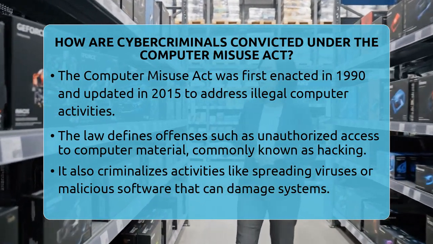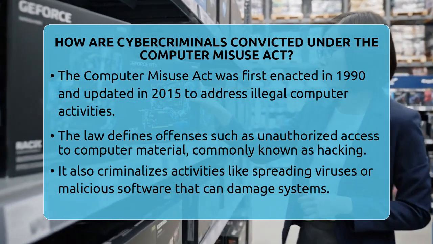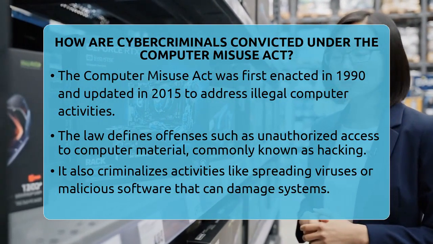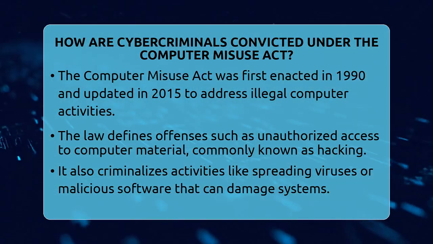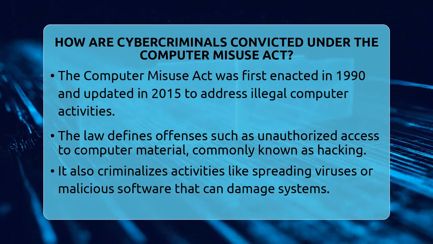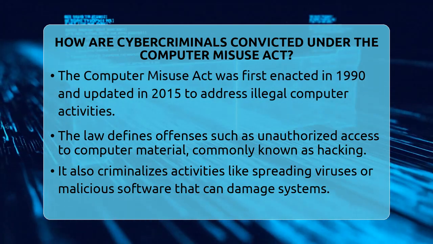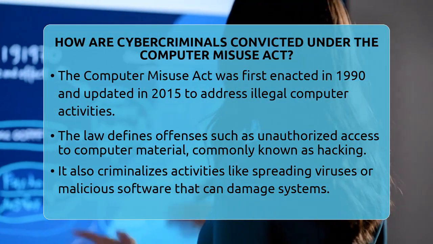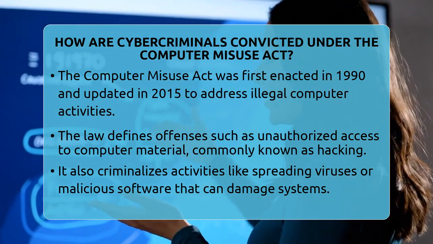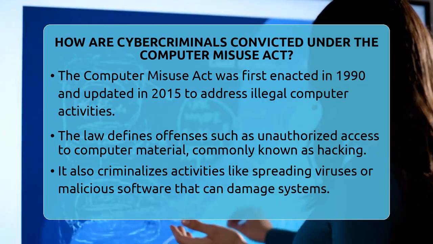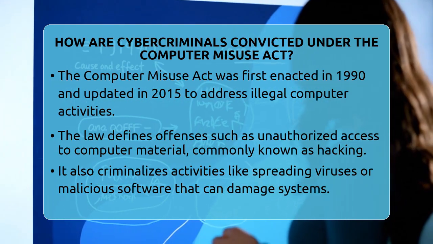This law, first passed in 1990 and updated in 2015, sets clear rules about what counts as illegal computer activity. To convict someone under this law, prosecutors need to show that the accused intentionally did something they weren't allowed to do. For example, they might have hacked into a computer system or altered data without permission.